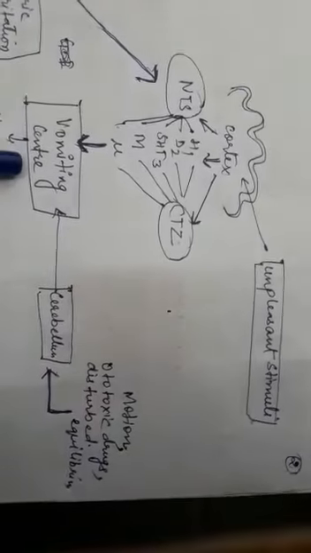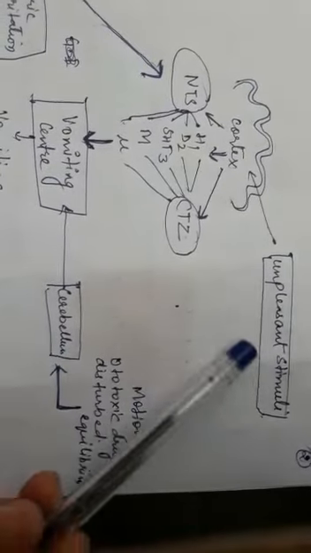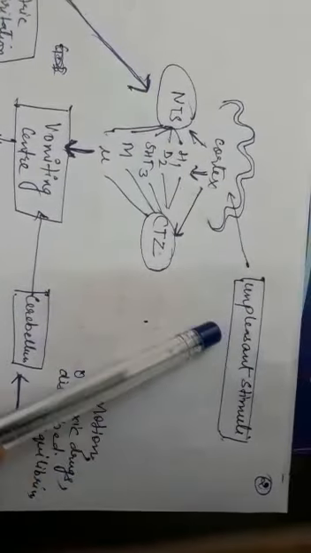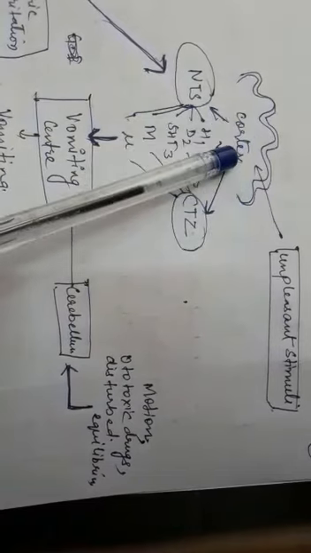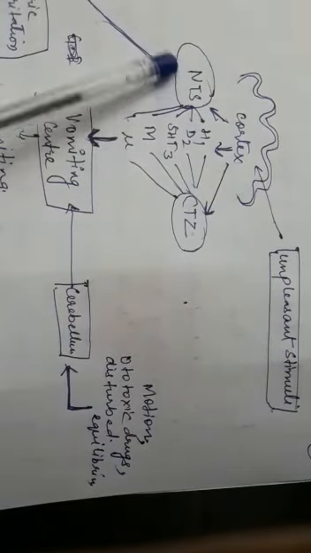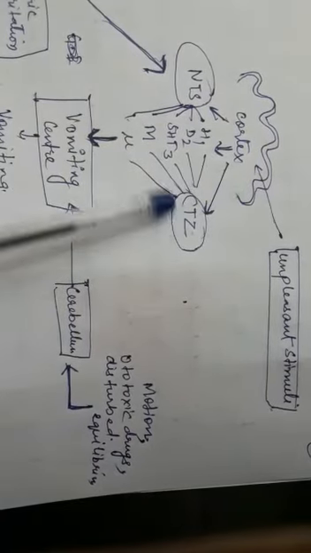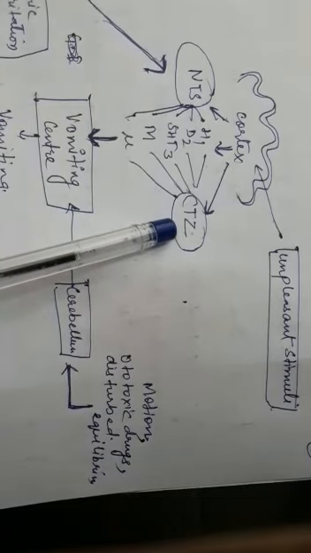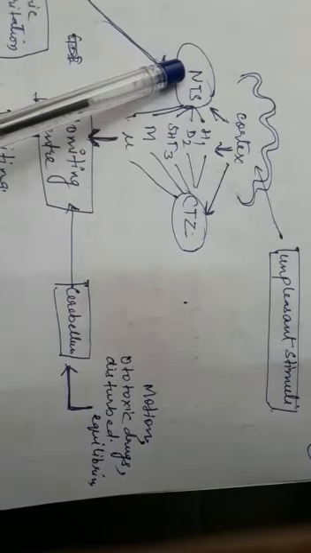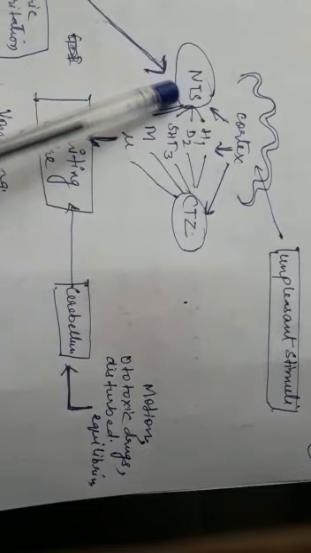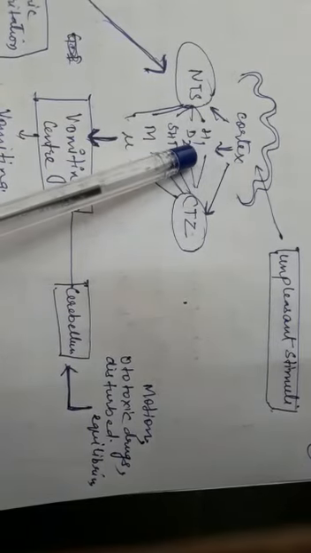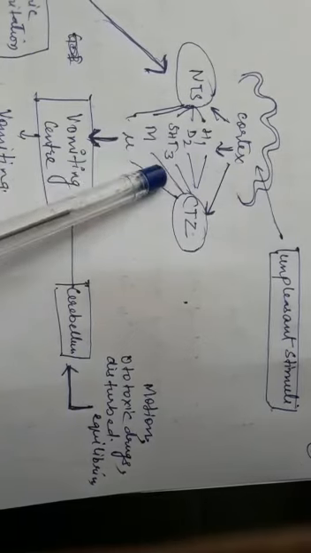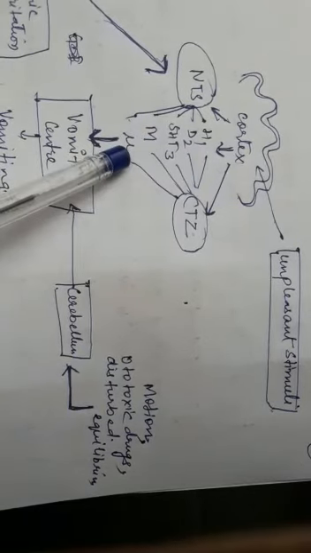Now in this picture you can see that any unpleasant stimuli stimulate the cortex region of the brain, and from the cortex the signal is relayed to NTS and CTZ. CTZ is the chemoreceptor trigger zone and NTS is the nucleus tractus solitarius, and both these areas have multiple receptors like H1, D2, 5-HT3, M and mu receptors.